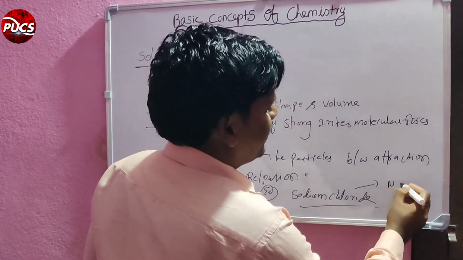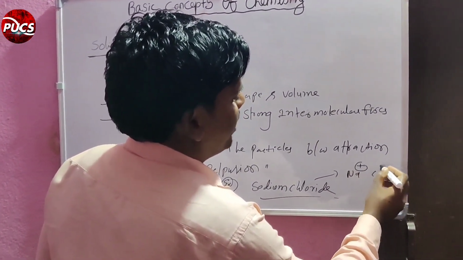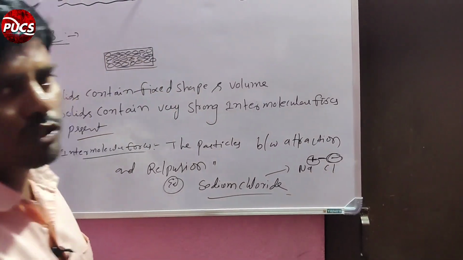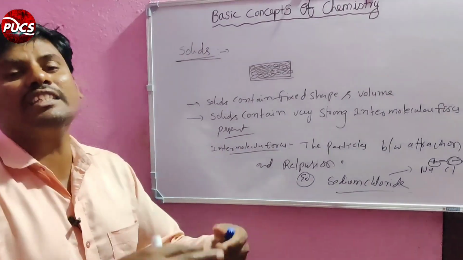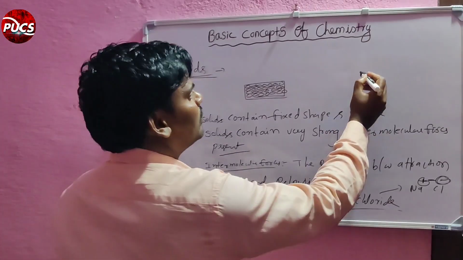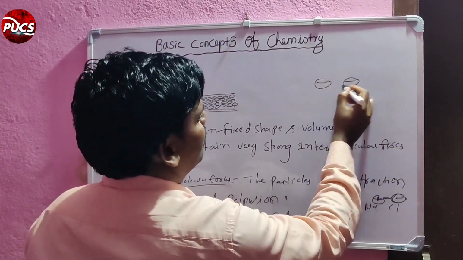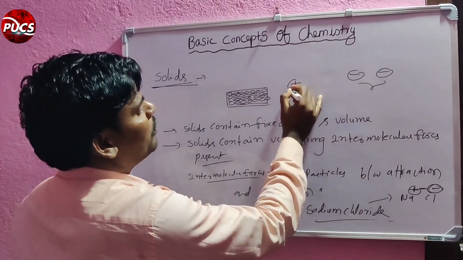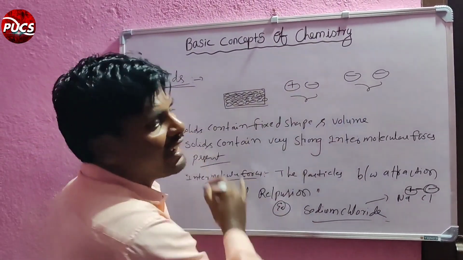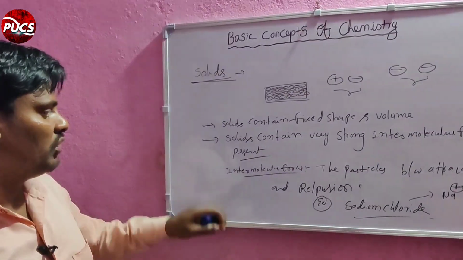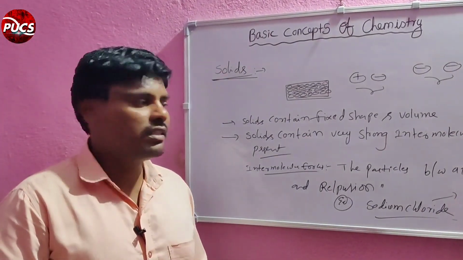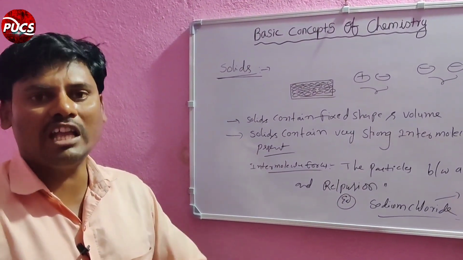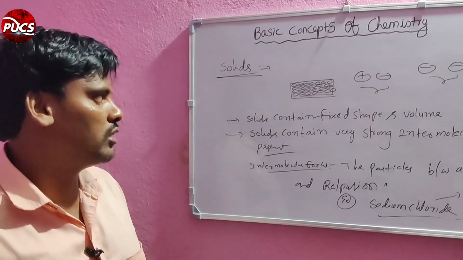See Na plus and Cl minus, positive and negative, this is an attraction force. Same charges, for example negative and negative, give a repulsive force. So intermolecular forces means the attraction and repulsion forces between the particles.